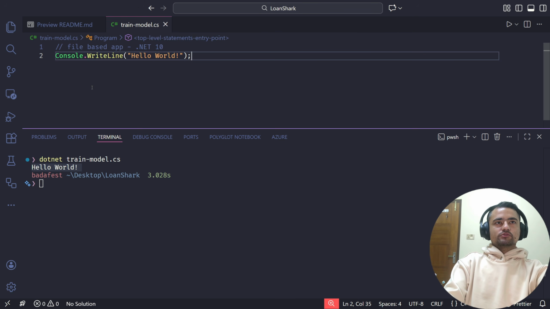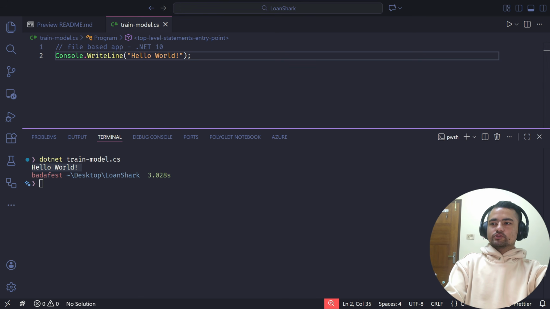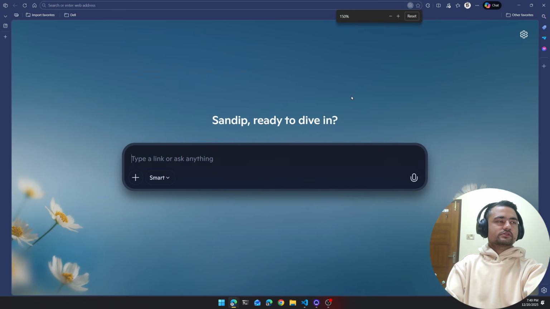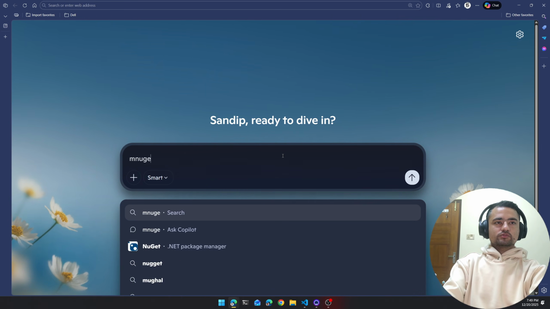But to do things like training a machine learning model, we will need to depend on some NuGet packages as well. So the packages we are going to need are Microsoft.Data.Analysis and Microsoft.ML. Let me just increase the zoom level here. So let me go to the NuGet website.